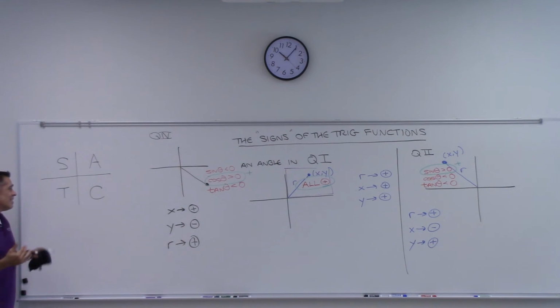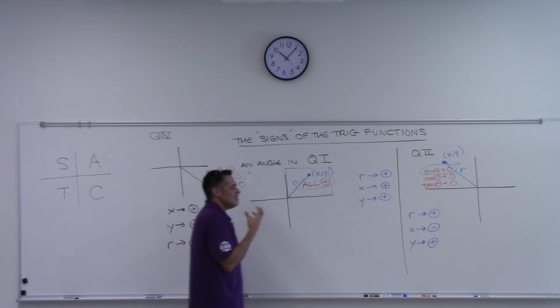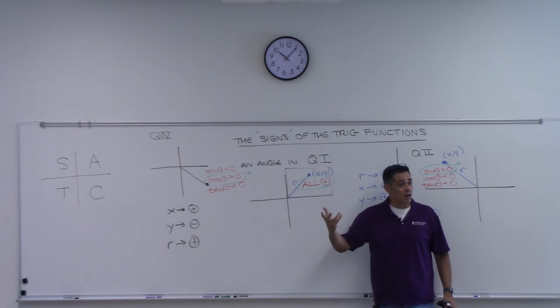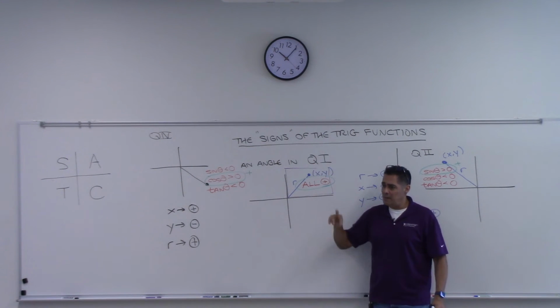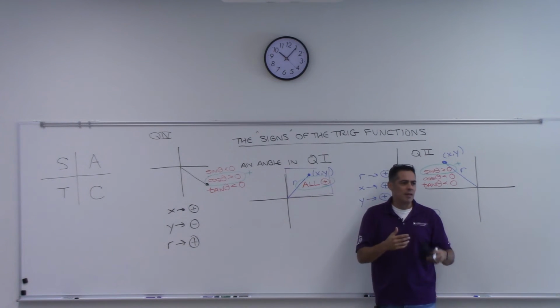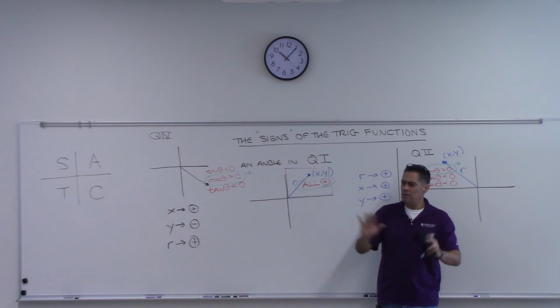Just a way to remember it. Me personally, I hate this thing, okay? Because for me, I like the idea that you can visualize the point and what the x and the y coordinate are, and then the ratio being positive or negative. Like, oh, I've got a negative divided by a positive, so this is going to be negative. Rather than some cute little saying. But it's up to you. If that helps you, good.